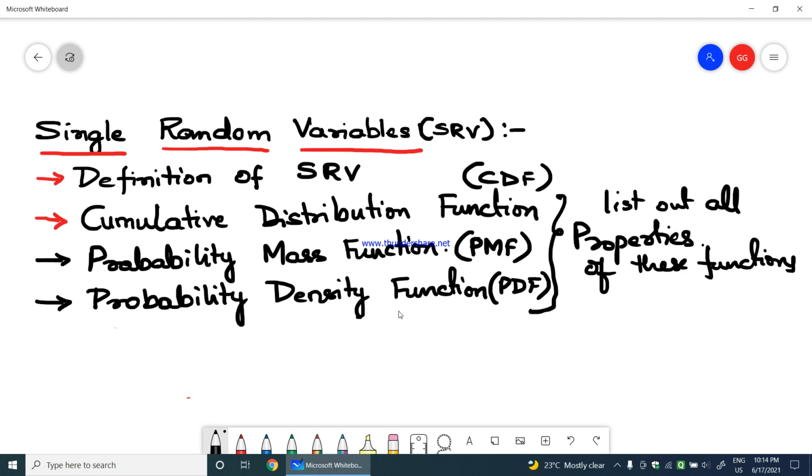We will also define two different types of single random variables. One is the discrete random variable and the other one is the continuous random variable. These things we will discuss in this video, and in my next video you will see the problems related to these functions.